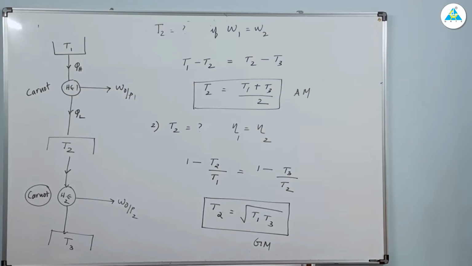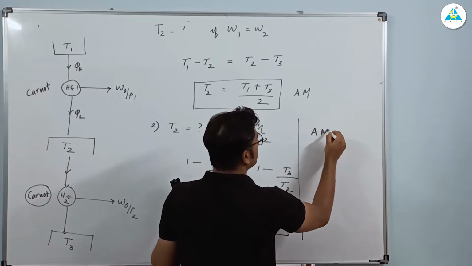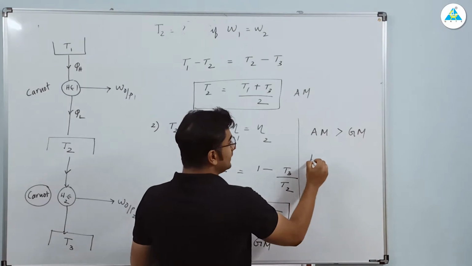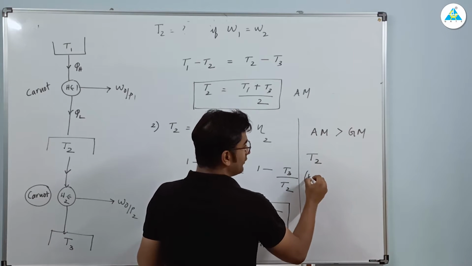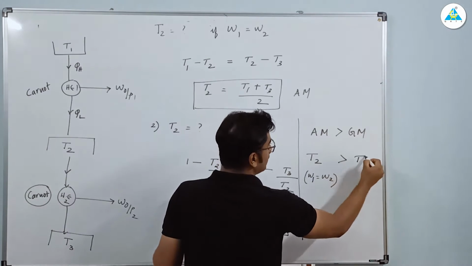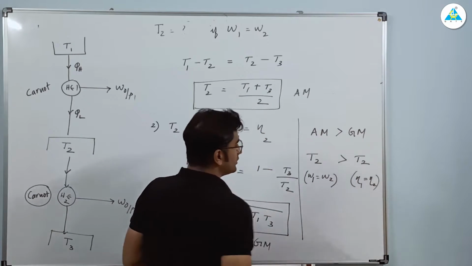Clear? Why am I saying arithmetic mean is greater than geometric mean? Like the reason. You know arithmetic mean is greater than geometric mean. So what is the meaning? That T2 you have calculated when work 1 equals work 2 will be greater than the T2 you have calculated when efficiency 1 is equal to efficiency 2.